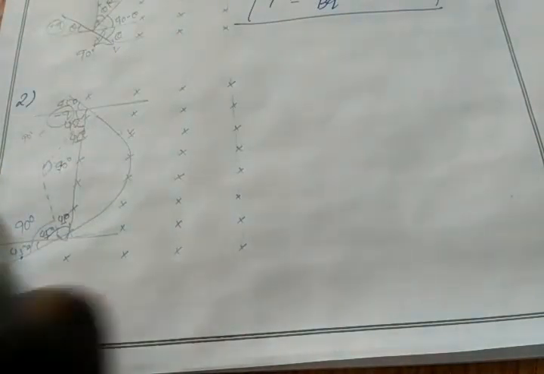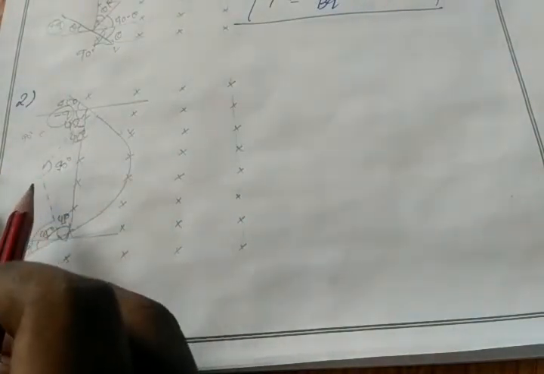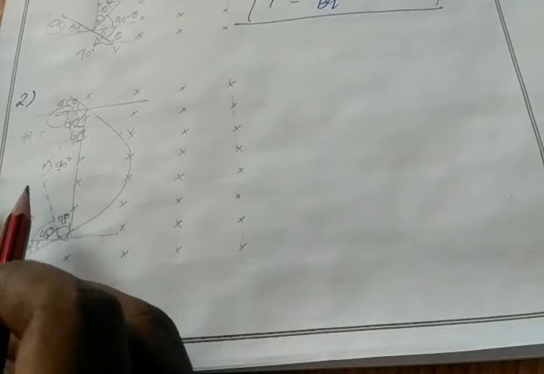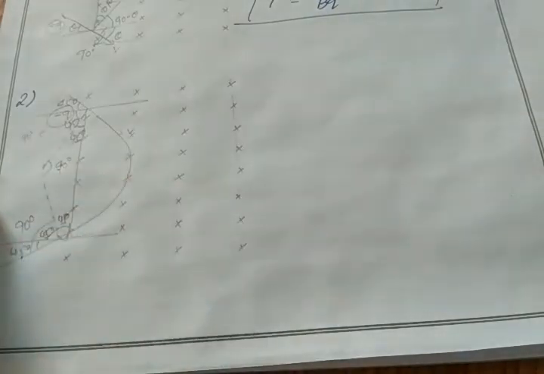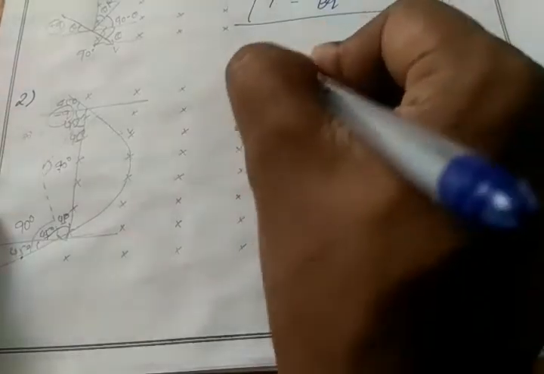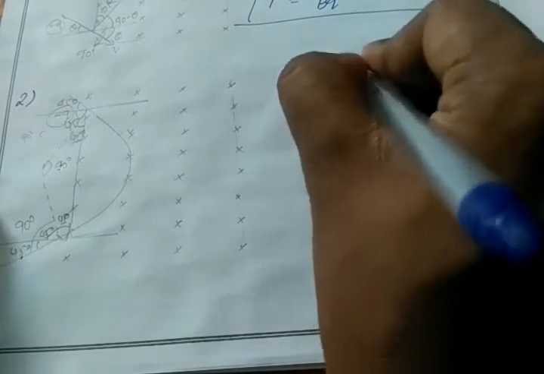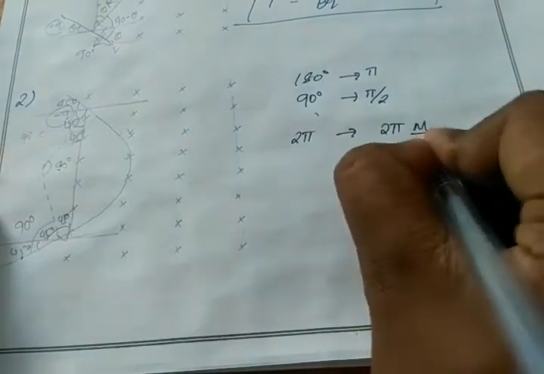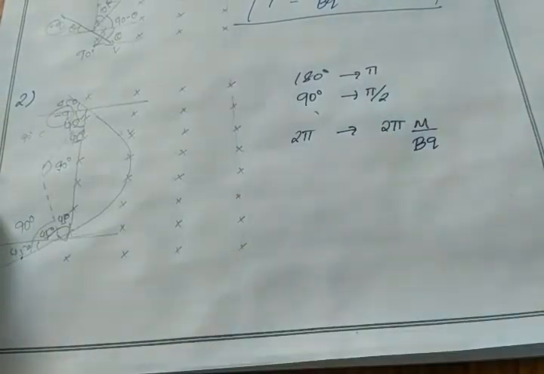90 degrees in radians, we can say 90 degrees is pi by 2, right? 180 degrees is pi, 90 degrees is pi by 2. So in our T equation, I can say 180 degrees as pi, 90 degrees as pi by 2. My T equation for a complete circle is 2 pi m by b cube.